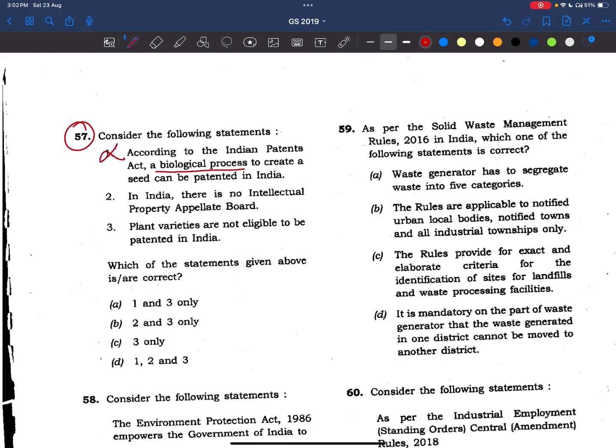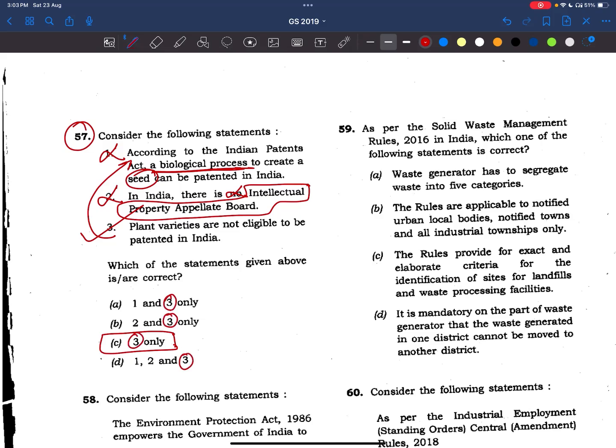Okay, now the next statement. In India, there is no Intellectual Property Appellate Board. See here, he has already given the board name and is saying there is no board. So this board is present. Okay, even the second statement is wrong. Right, now see, plant varieties are not eligible to be patented in India. See here, he's talking about plant varieties, seeds, right? Biological processes. Yes, this statement is correct. The answer is 3 only. See here, 3 is present in all the options also.